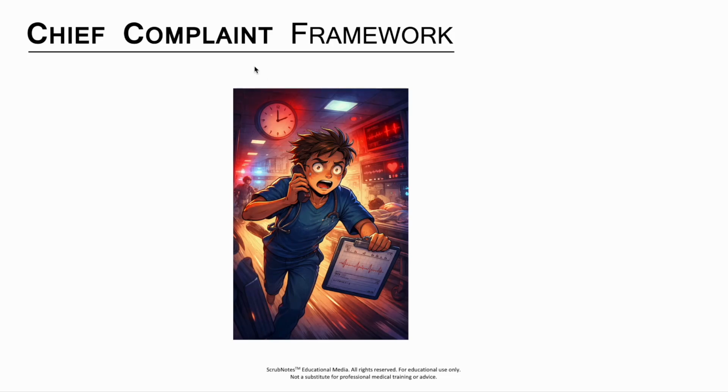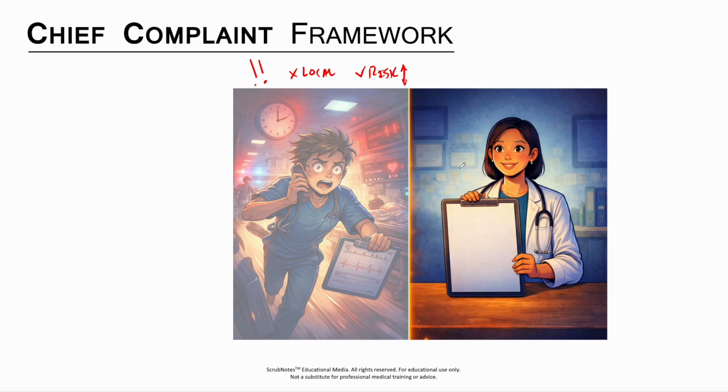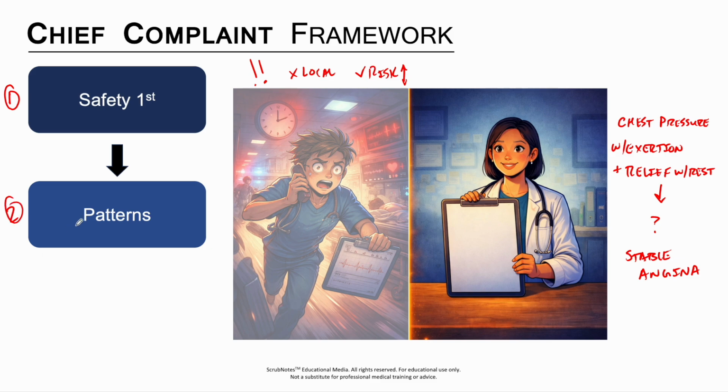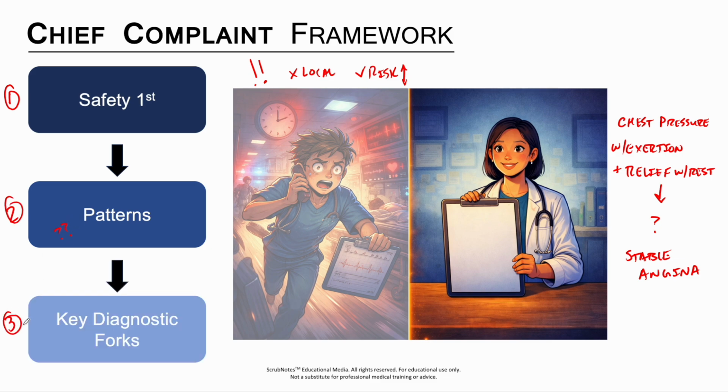What if I told you that most students get chest pain wrong, not because they don't know enough cardiology, but because they're thinking about it the wrong way? Chest pain is not a localization problem, it's a risk stratification problem. And if you treat it like a localization problem, sharp versus dull versus burning versus pressure, you'll miss the diagnosis that actually matters. In this video, I'll show you how to immediately identify dangerous chest pain, the pattern that predicts stable angina in seconds, and the exact framework you can use on exams and in OSCEs.